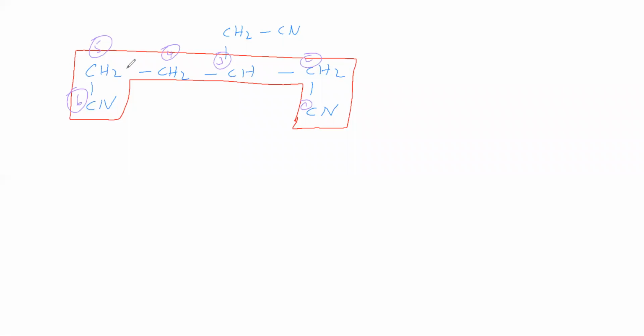Sir, next we will say the name of this one. For the branch name, this CN is said as cyano. This CH2 is said as methyl. Now this cyanomethyl is attached to which position in the parent chain? In the third position of the parent chain. The parent chain contains totally 6 carbon atoms, therefore hex.